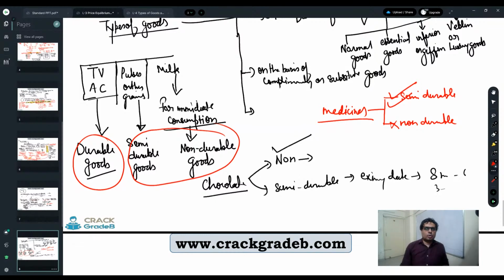No, Anu, it's not non-durable. Means see, once open, right? Once open, but it is not just to open. Obviously, if you open it, it is going to chemically react with the environment, especially the moisture. Moisture is going to react with those chemicals, and some chemical changes will be there. So that is why once open, you have to consume, right?